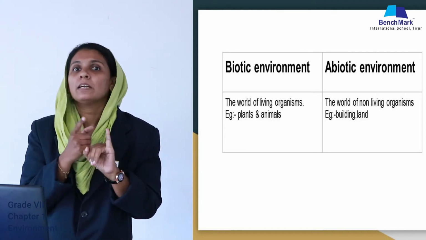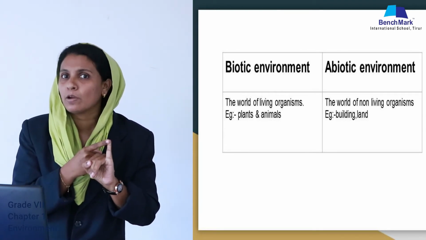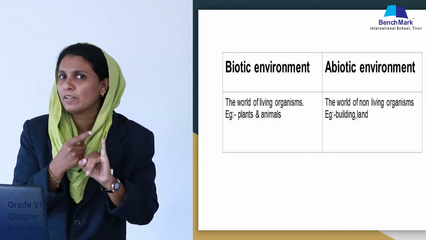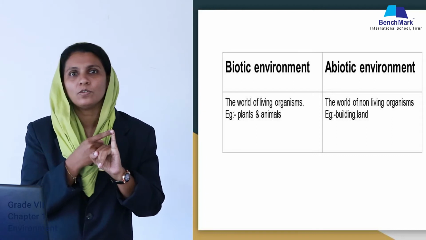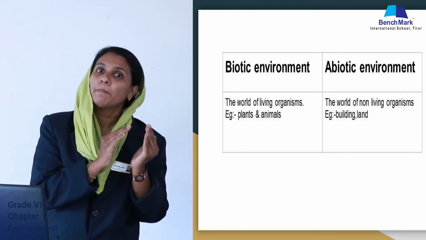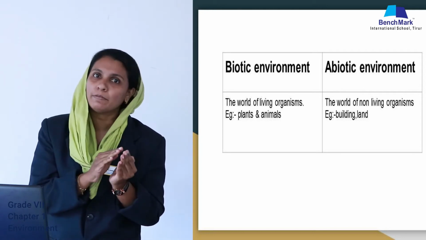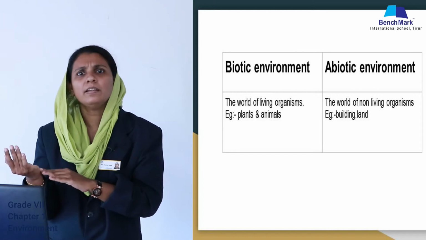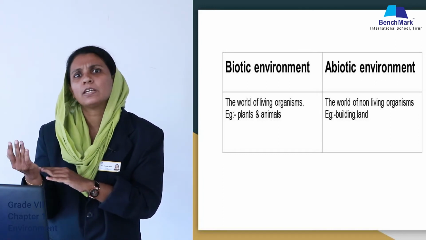Now tell me, trees and plants, is it biotic or abiotic? Are trees and plants having life? Yes, very good, they are living organisms. So, trees, plants, human beings, animals, they are included in the biotic environment. And abiotic environment, in which category?